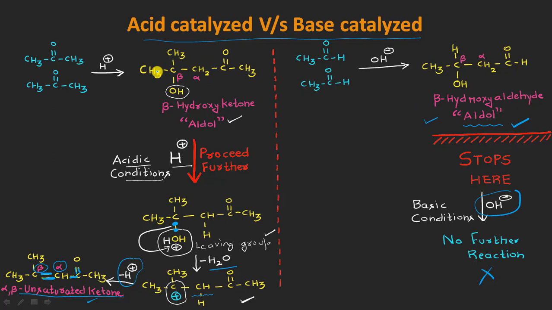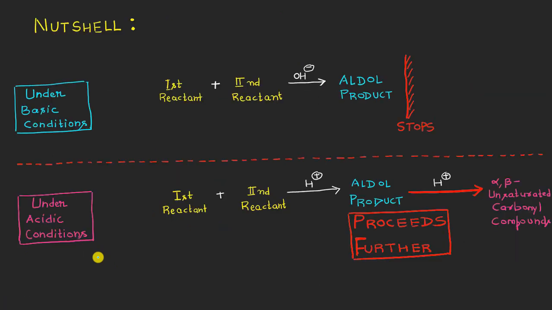On the other hand, in case the conditions are acidic in nature, the aldol initially formed will not be stopping here, and the reaction will proceed further under acidic conditions, giving what? Giving this kind of alpha beta unsaturated carbonyl compounds, right? So in a nutshell, under basic conditions, we will be having the aldol as the final product molecule. On the other hand, under acidic conditions, once the aldol product is formed here, that will be further reacting with the acidic conditions, resulting in the formation of some sort of alpha beta unsaturated carbonyl compounds.